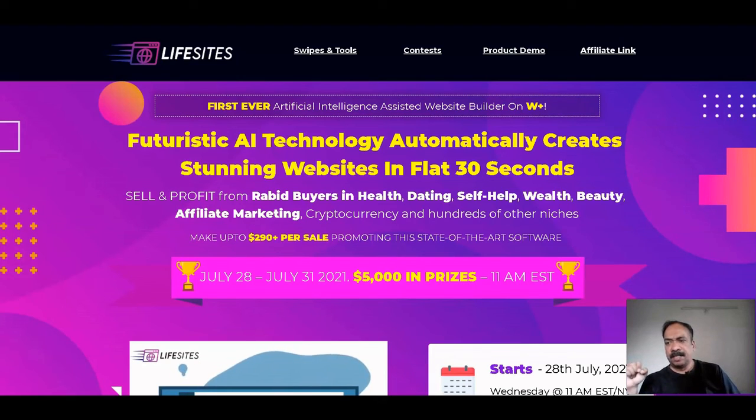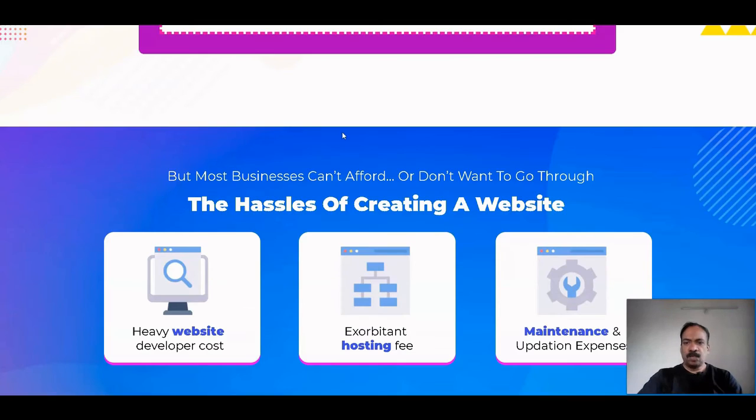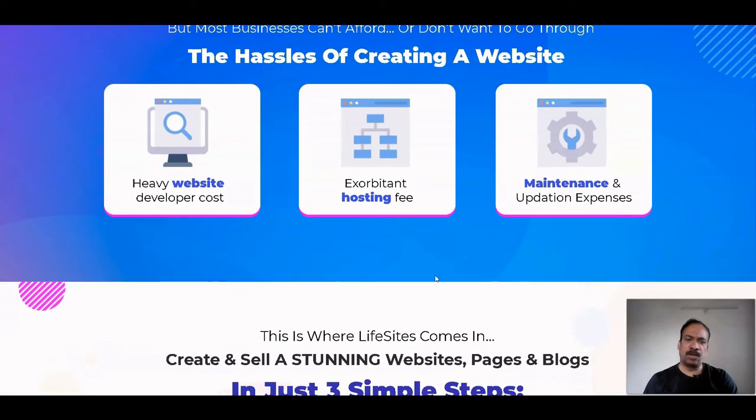At the same time, this is SEO friendly. So you will get inbuilt optimized SEO in this, and you will get an inbuilt WordPress installer also. Most businesses can't afford website building, as it requires heavy website developer cost, hosting fees, maintenance and updating expenses. So here you can create and start your own website building business and provide services to your clients.